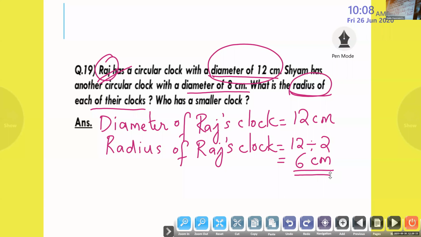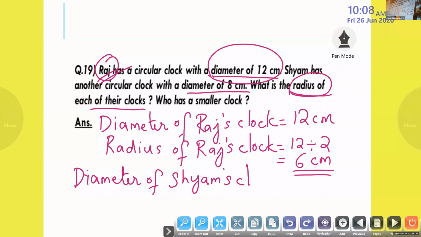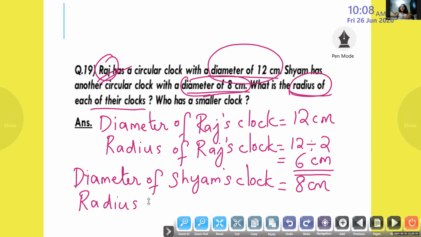So next what we will write? Diameter of Shyam's clock. It is given. What is Shyam's clock diameter? Tanvi, can you say what is the diameter given for Shyam's clock? 8 centimeter. Very good. Now what we have to find out? Radius. Okay, very good. Radius of Shyam's clock.